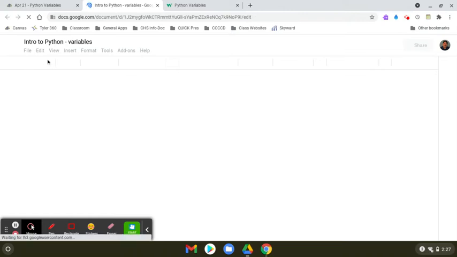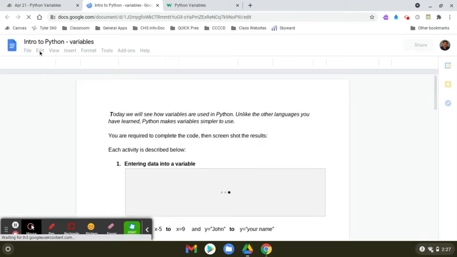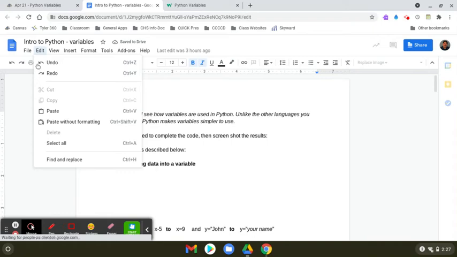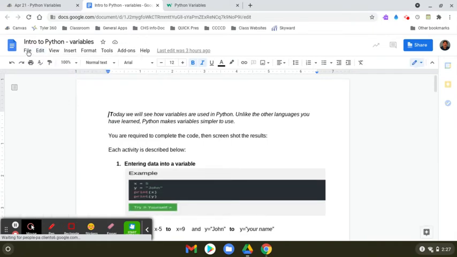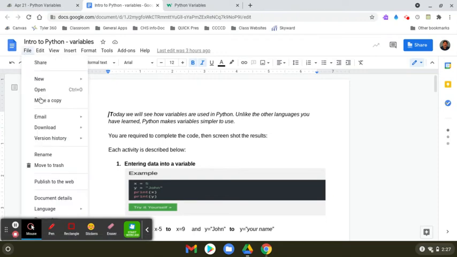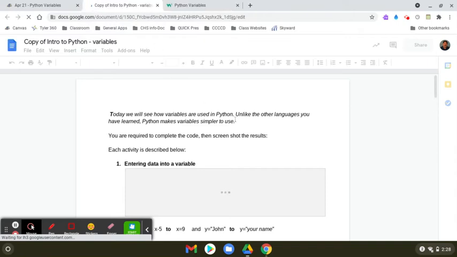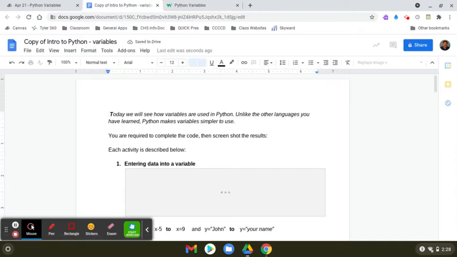Then you open up your document. Of course, the very first thing you should do as soon as it opens up is make a copy of it so you can change it. I think that's one of the things that happened to me, since I'm the one that created it. Whenever I make a change, it kind of messes it up. So I'm going to go ahead and right now make a copy. Click it. Remember, copying is not such a big deal because it's kept on your Google Drive, and it's still turned in the same way.